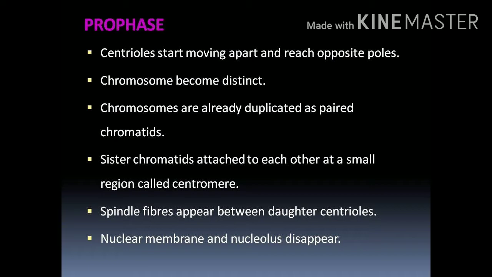Chromatids have two arms. These two sister chromatids join together to form a chromosome. They join together at a particular point. That point is called a centromere. In the animal cell, the centrosome splits into two